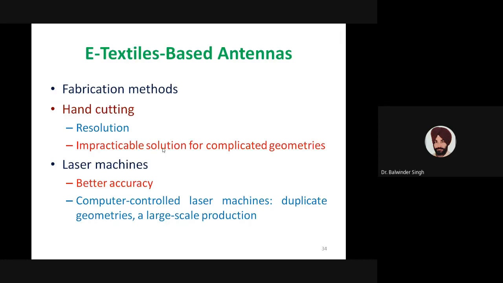For better accuracy, what is suggested in the literature is that we should use certain machines. These may be laser machines or other types of automatic cutting machines.